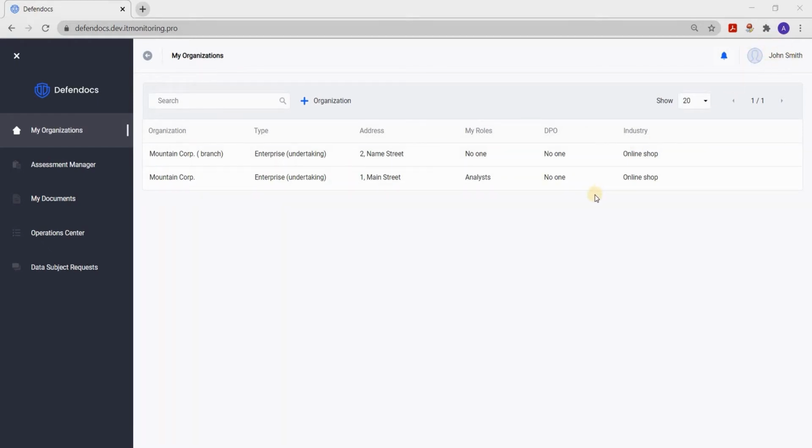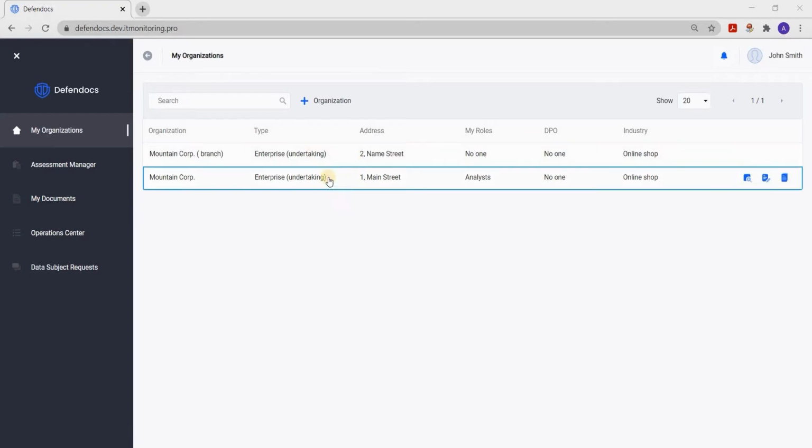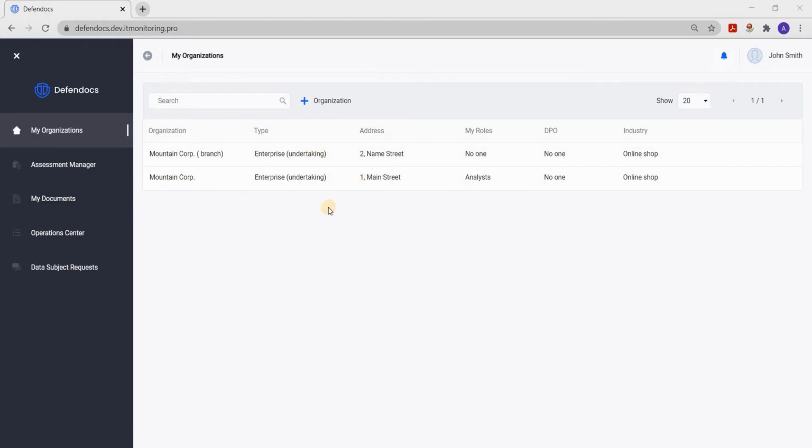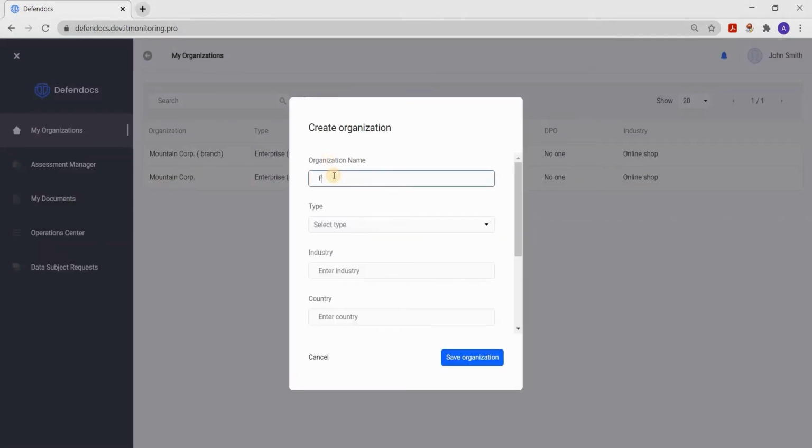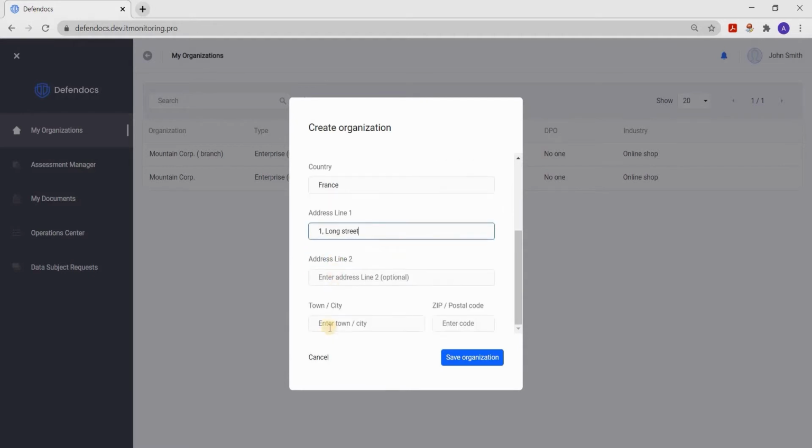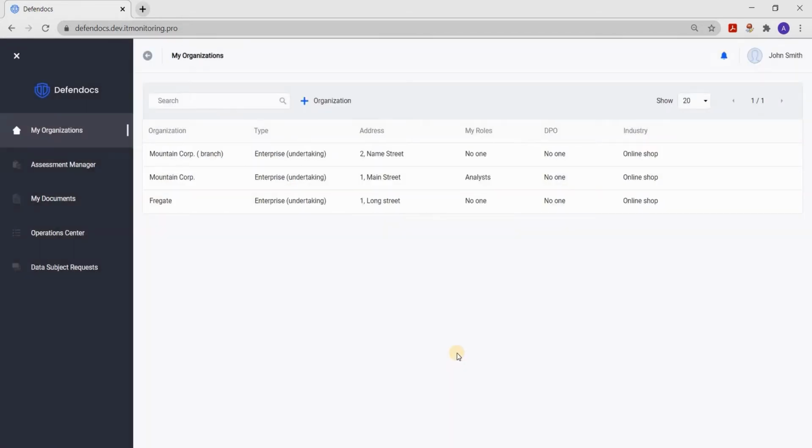There it's possible to work in one or more organizations, invite other users, and use all features of the system. The first step is creating one or more organizations for which you, as DPO, Data Protection Officer, will ensure personal data protection and fulfill GDPR requirements. It is easy to create a new organization. For this purpose, it is necessary to specify the organization's starting points, address line, city, zip or postal code, plus the industry your organization works in.